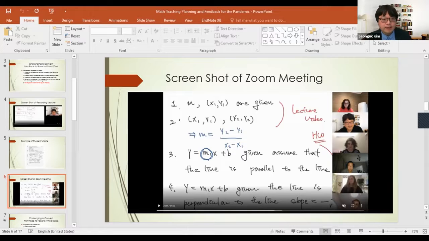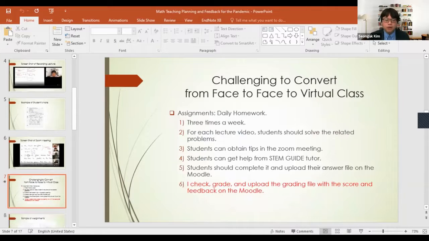Okay, so this is the attendance part. And second, I also had to change the homework policy and format like this. Here, the homework: I have the class three times a week, which means I gave students three homeworks per week like this.